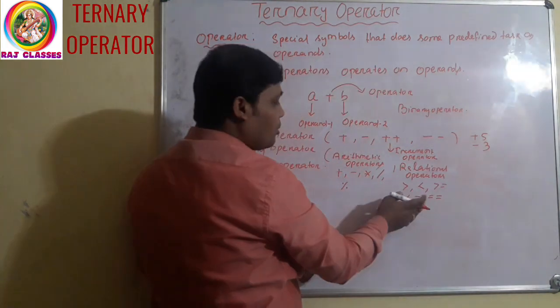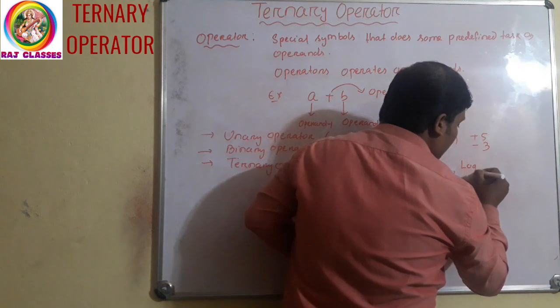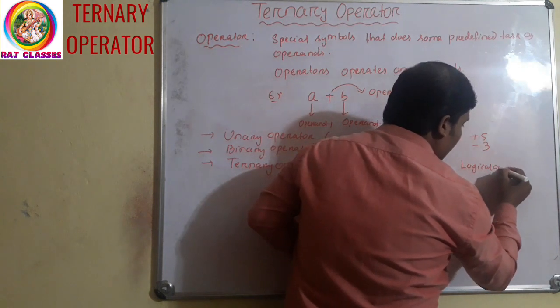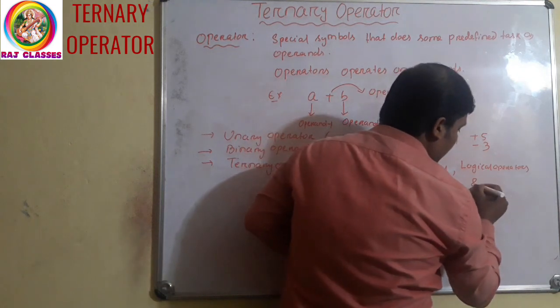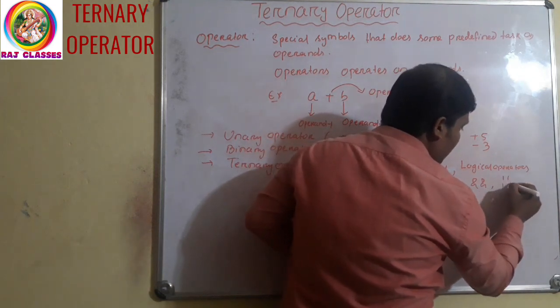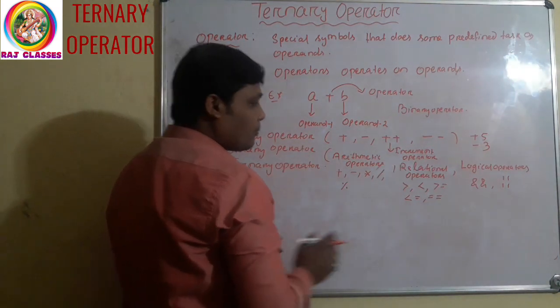These types of operators are also binary operators. Logical operators like logical and, logical or. These are also binary operators.